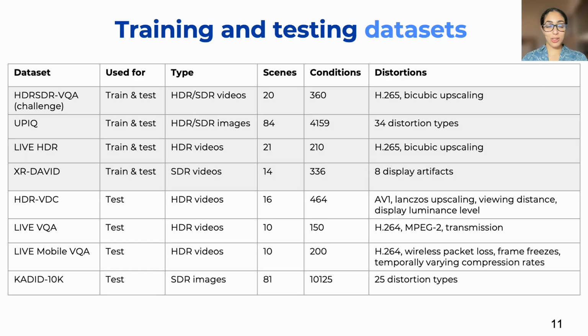Both of our networks, ColorVideoVDP-ML saliency and the transformer, have been trained on 4 different training datasets. We have included the challenge dataset, UPIQ, Live HDR, and XR-DAVID datasets. Training on multiple datasets allows our network to generalize to SDR and HDR content, to images and videos, and to multiple types of distortion, like streaming distortion, image distortion, and display distortion. And this was only possible because all of our datasets are scaled in JOD units, which basically allows consistent quality across the different datasets.